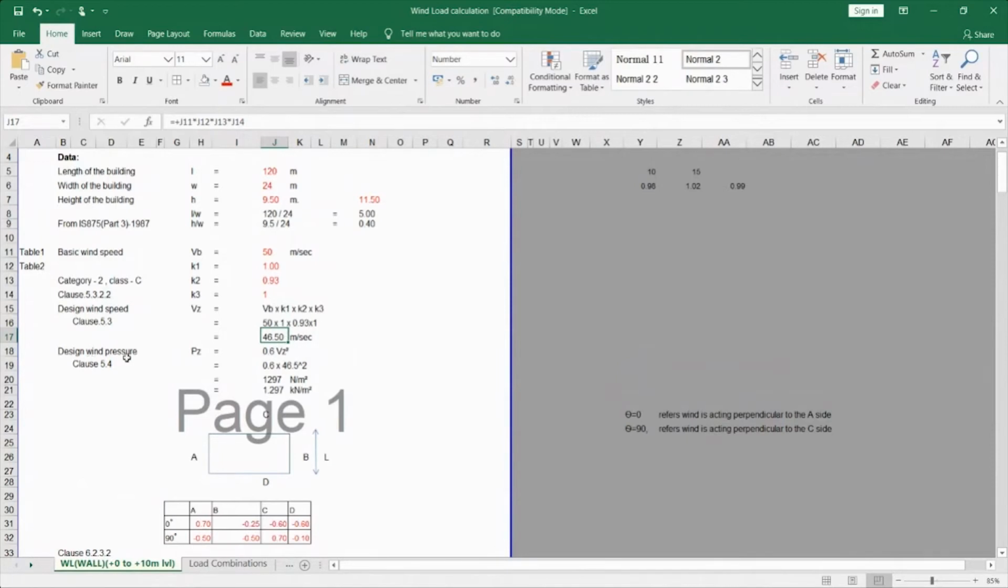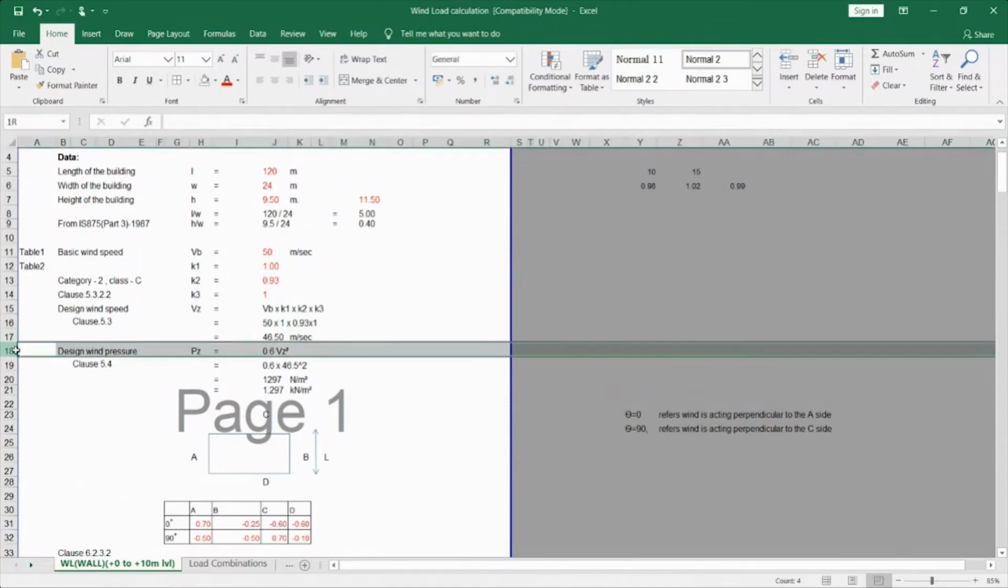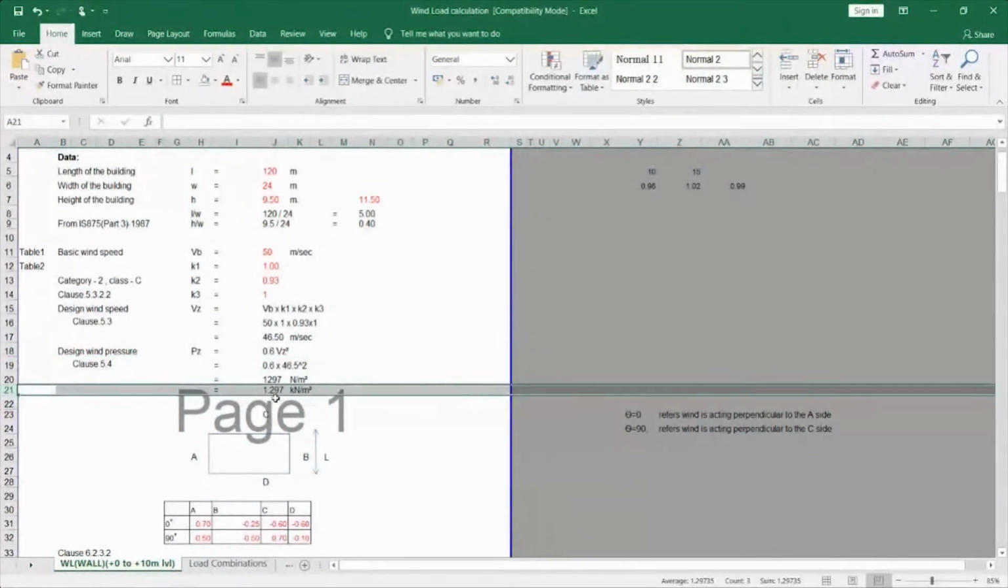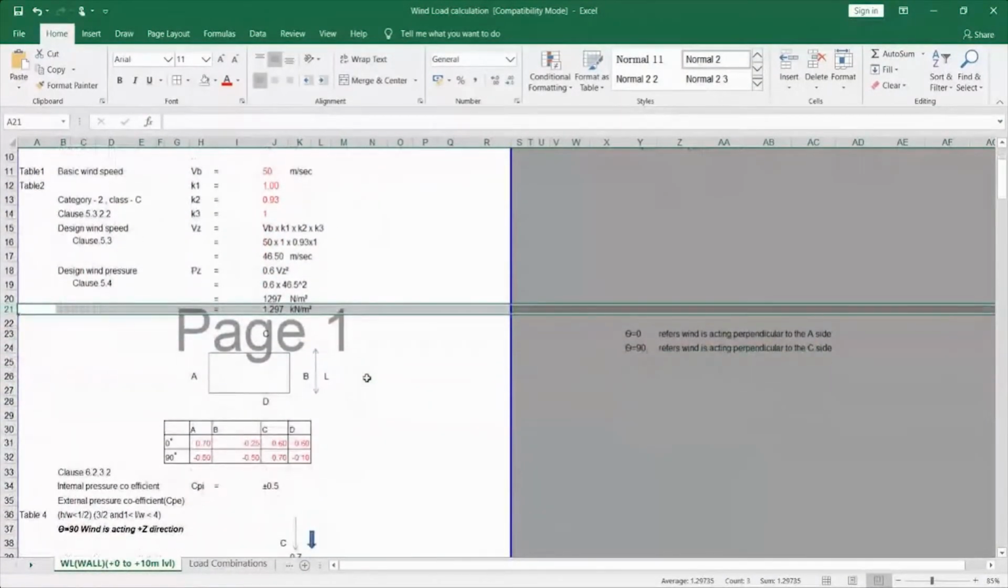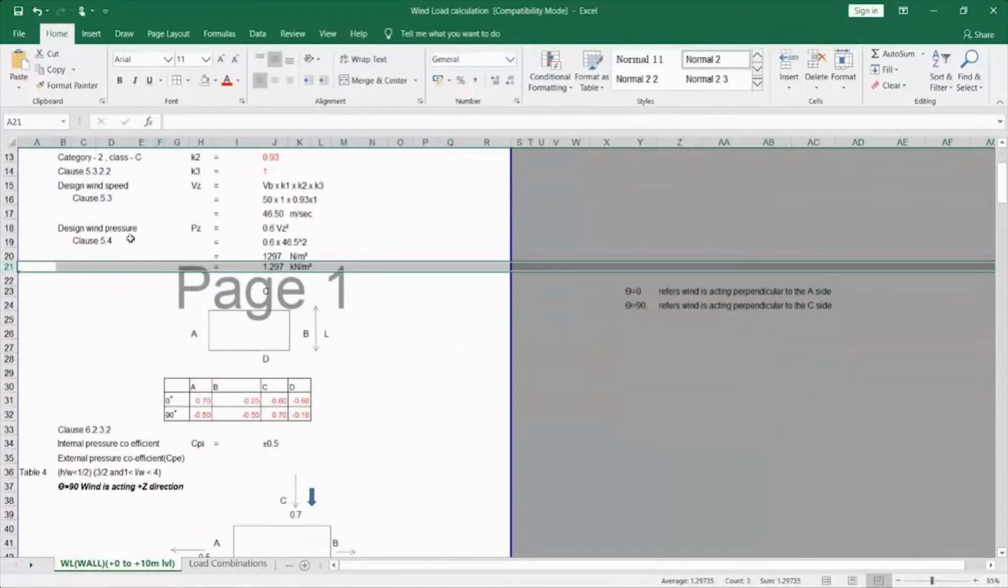This is the speed. Next we have to calculate the wind pressure that we are going to apply for the buildings. That is where this formula comes in, where Pz is equal to 0.6 Vz squared. This is 0.6 into the calculated design wind speed, squared. The value is 1297 Newton per meter square. So I am converting it into kilonewton per meter square, that is 1.297. I am rounding it off to 1.3. So this is how I calculate the design wind pressure.